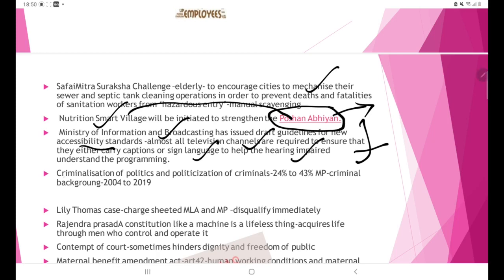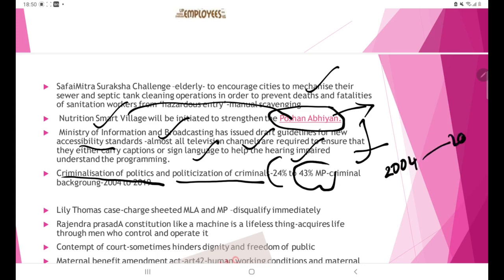Then next are two keywords: criminalization of politics and politicization of criminals. You can use these interchangeably. Here I have given a data point. Currently we have 43% parliamentarians with a criminal background. From 2004 to 2019 we are seeing an increase of criminal background MPs in Parliament. In 2004 it was 24%, but now it is 43%. That is nearly 50%. Nearly half of our representatives have a criminal background. So it is detrimental to democracy.